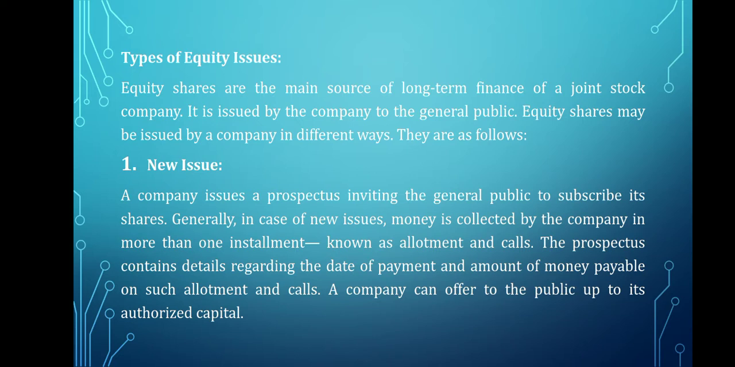Equity shares can be issued by the company through issue of a prospectus. Here the prospectus is like an invitation which consists of all the details regarding the new issue. The investors can buy these shares directly from the company. Usually the investors have to pay the money in installments. These installments are known as allotment money and calls in case of new issue.